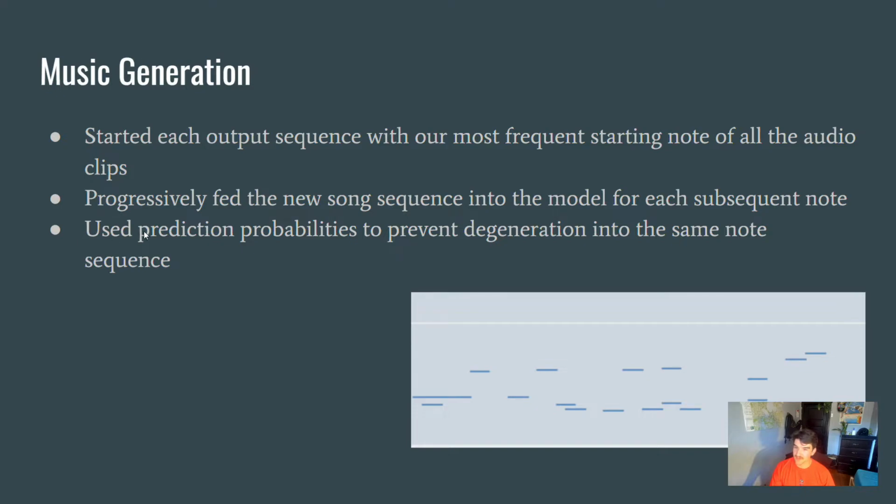Then, using prediction probabilities, we prevented degeneration into the same note sequence. This meant that instead of taking the max, the note that was most likely to happen next, we allowed the logits to predict based off of the multinomial distribution.